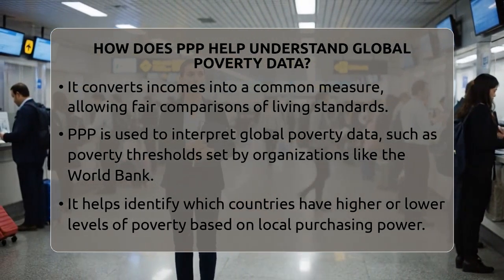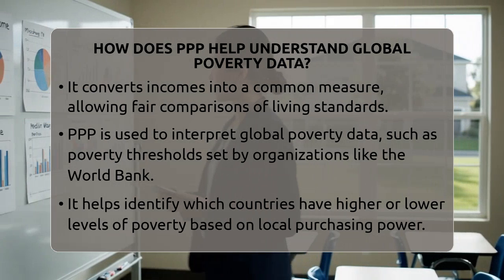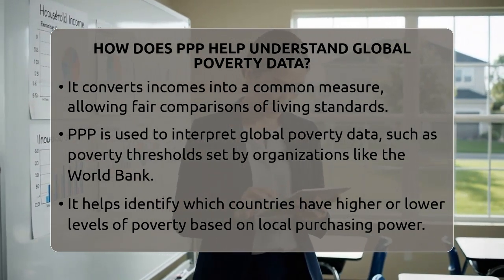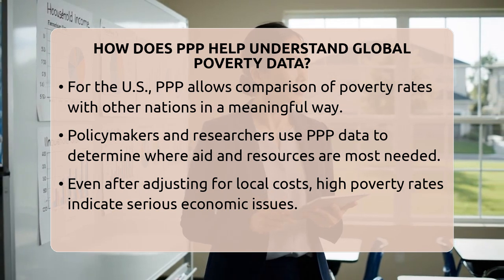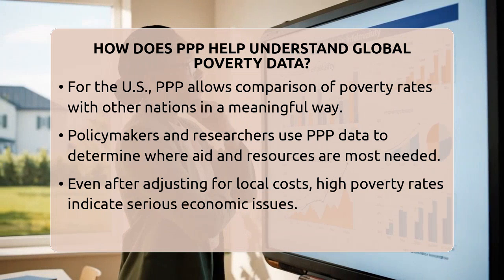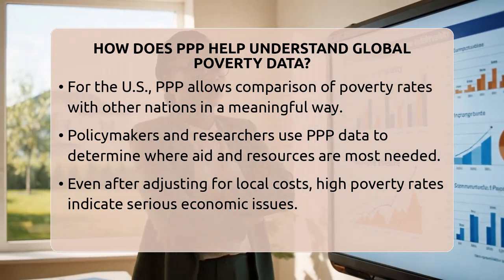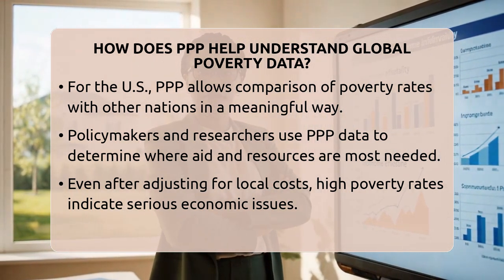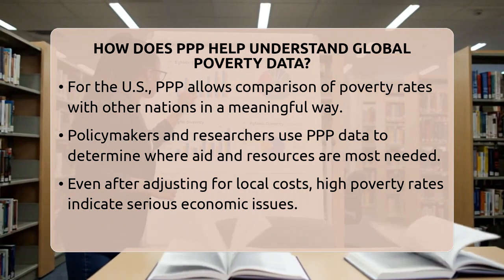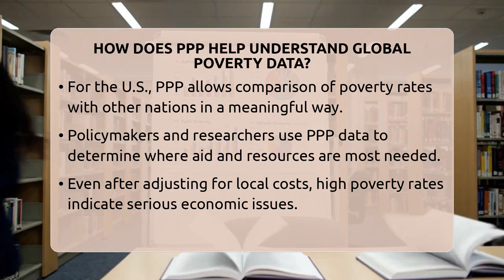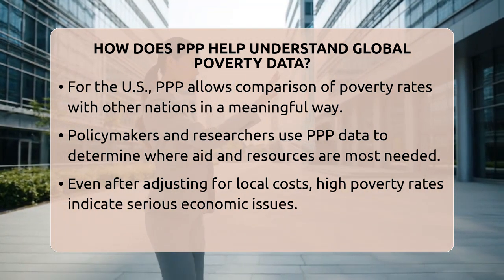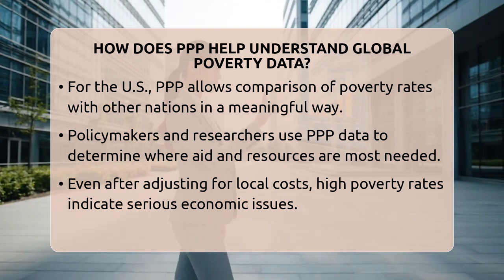Global poverty lines, like the one set by the World Bank, use PPP to define what minimum income is needed to meet basic needs everywhere. This helps us see which countries have higher or lower levels of poverty based on what people can actually buy. For the United States, PPP allows us to compare our poverty rates with other countries in a way that makes sense. It shows us how U.S. poverty stacks up against global standards, considering differences in living costs.